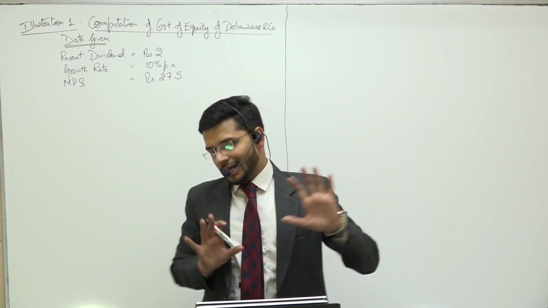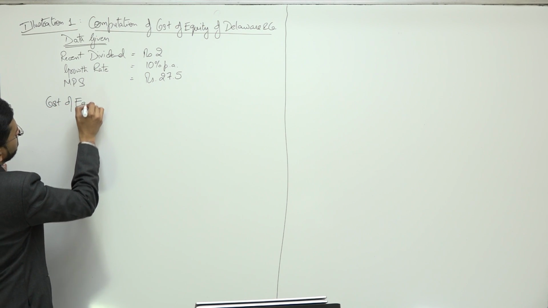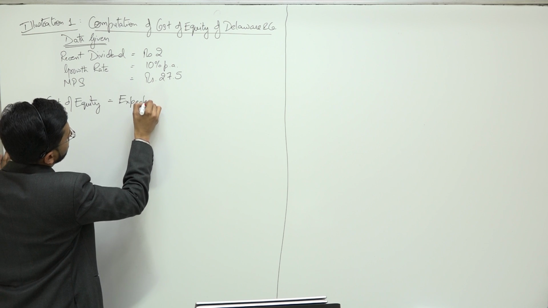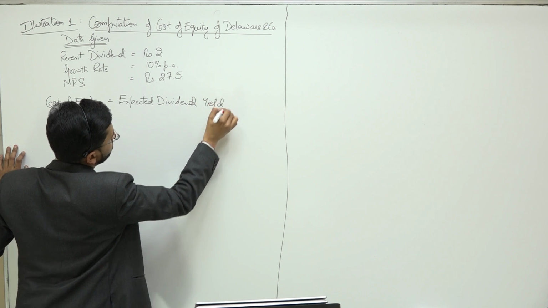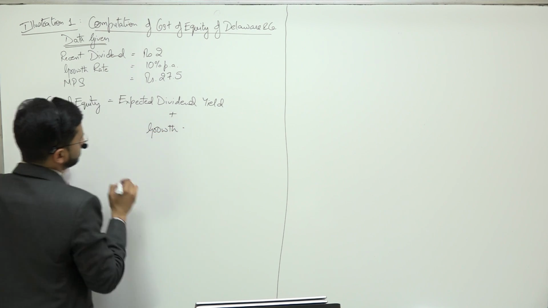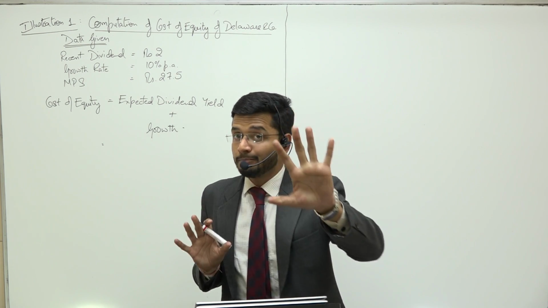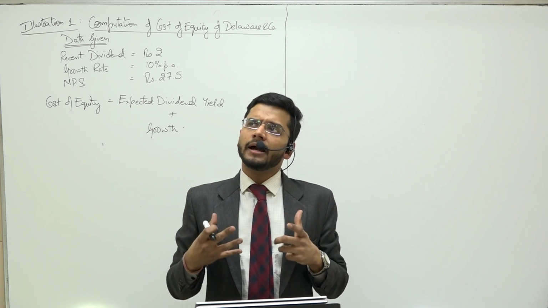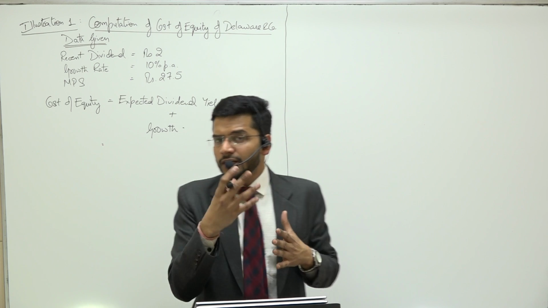Now cost of equity comprises of two things, guys. Let me write down the formula first. Cost of equity is equal to expected dividend yield plus growth. So what dividends are expected in percentage form, guys? We are calculating this entire concept in percentage form. So what is the dividend yield? What is my dividend in terms of percentage giving to me? What is the expected dividend yield?